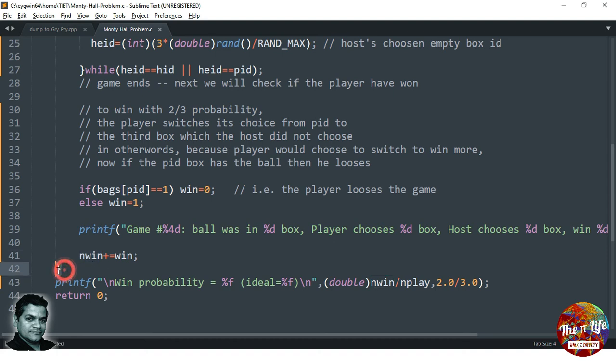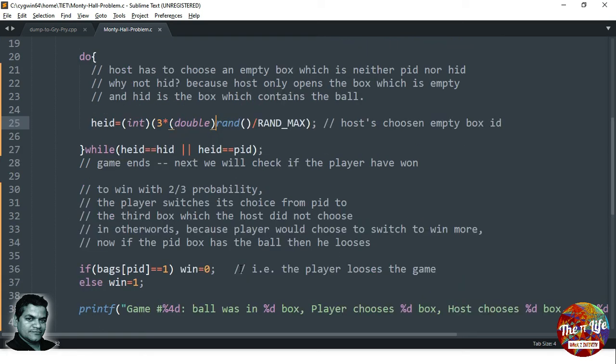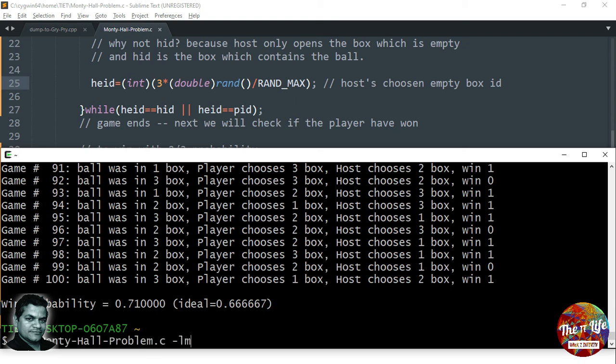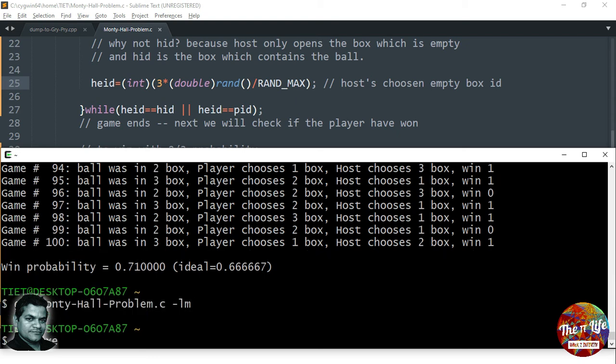And the loop ends here, and at the very end I take a ratio: the number of times won and the number of times played, right? And this line prints something. We'll see what it prints. So now let's try this program. To do that, let's go back to this terminal. So let's compile and then run it.